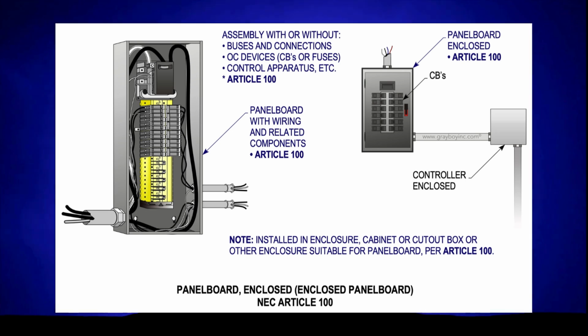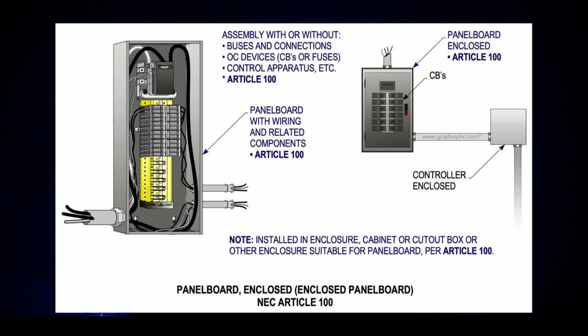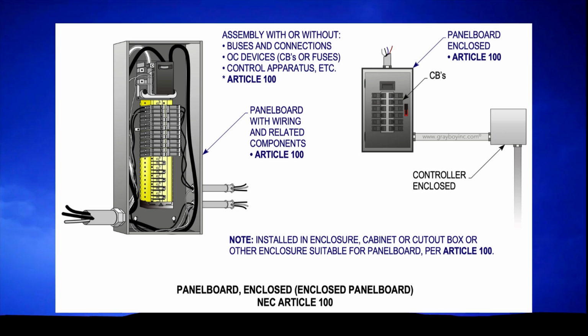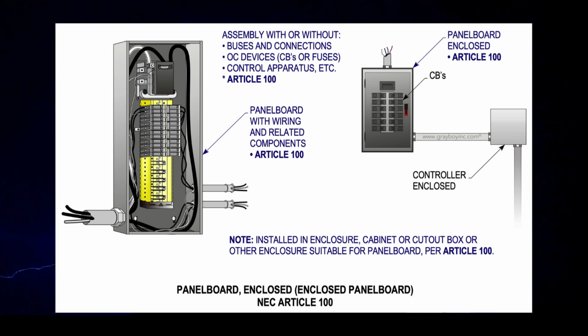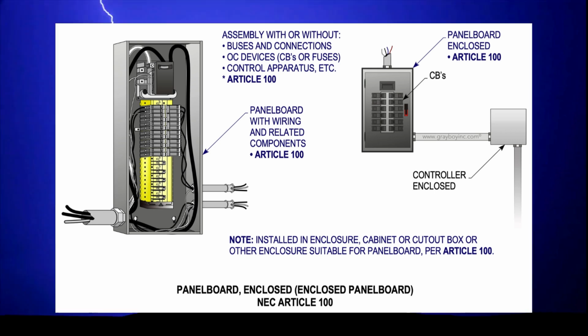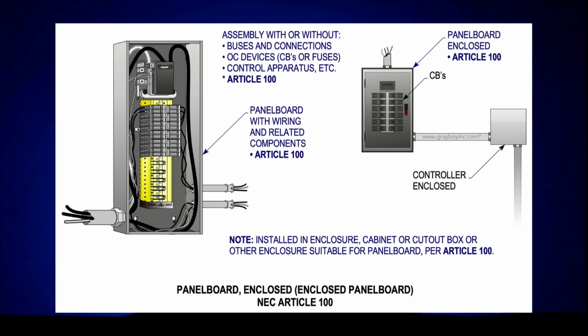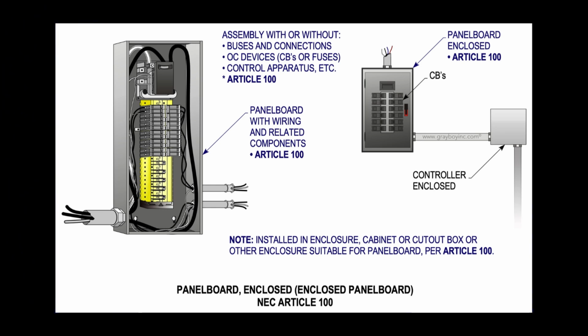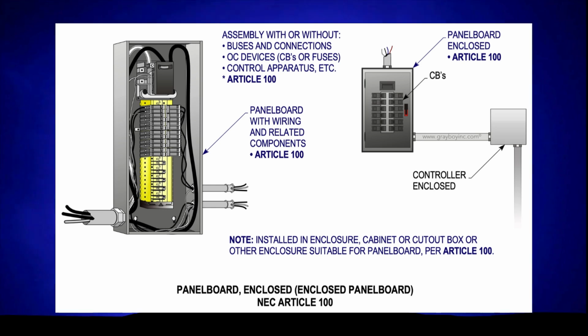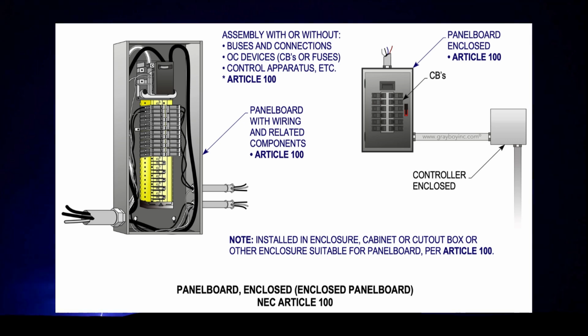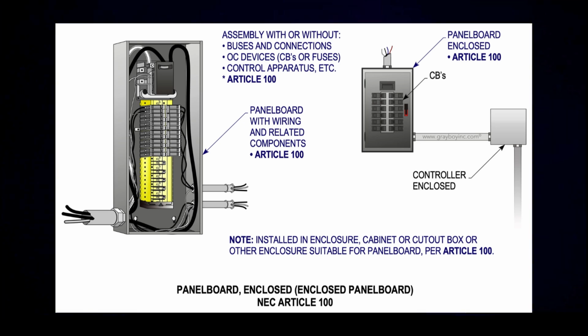The term enclosed panelboard was used in Article 100 to recognize that there might be confusion, that a panelboard, as defined, is not an enclosed panelboard. The new definition was added to help promote clarity of use of terms in the National Electrical Code. The correlating committee has reassigned the responsibility for this definition to Code-making Panel 9.